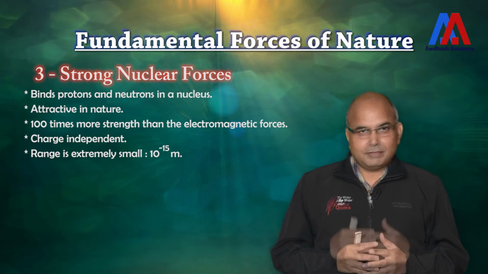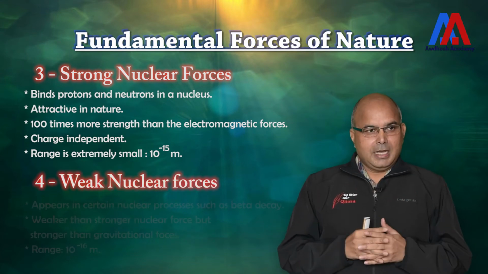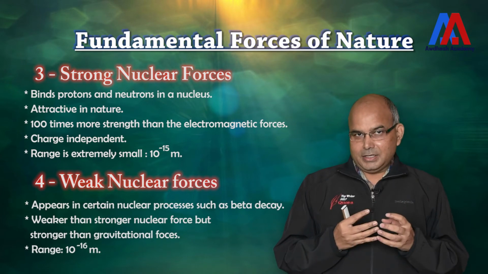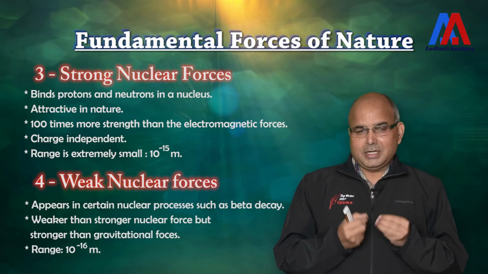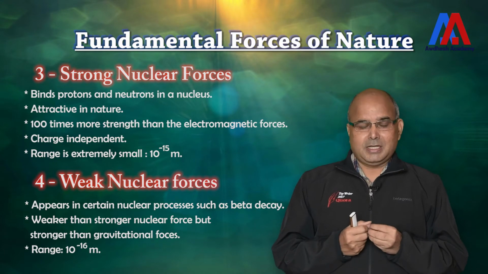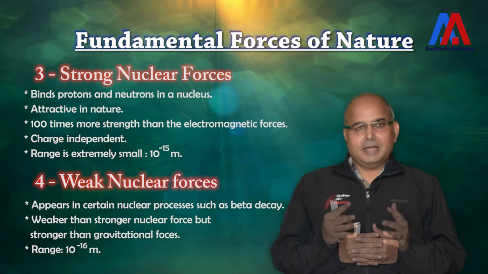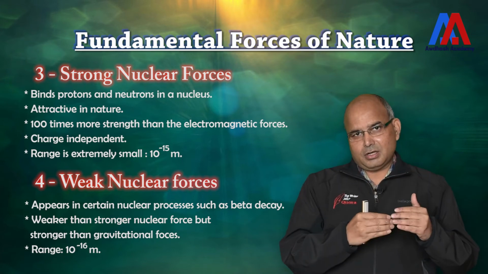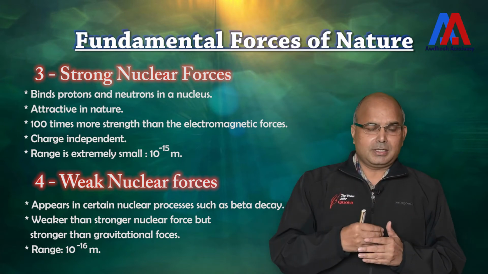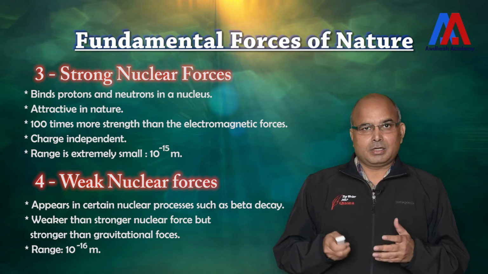The fourth important force is weak nuclear force, and this force appears in the nuclear range only. It has an even smaller range of 10 to the power minus 16 meters, and this is responsible for events like beta decay. This force is weaker than the strong nuclear force, but it is much stronger than the electromagnetic or the gravitational force. Now finally we will talk about the law of conservation.